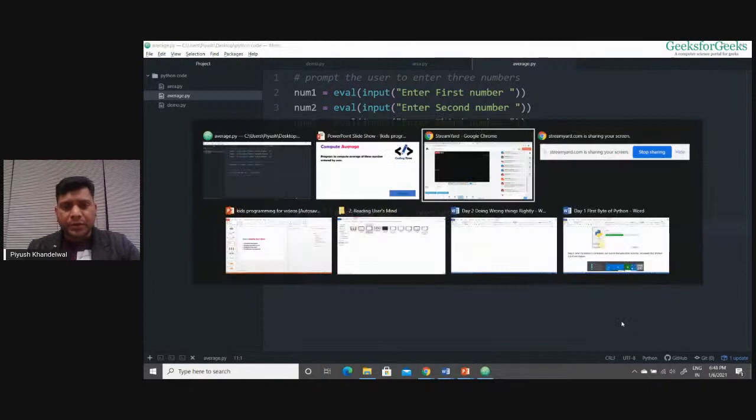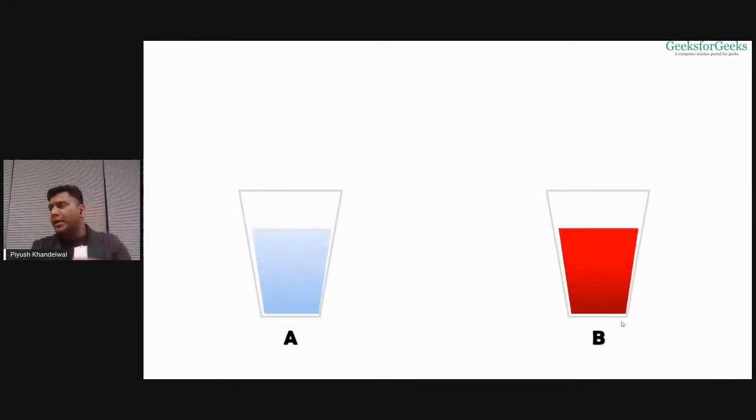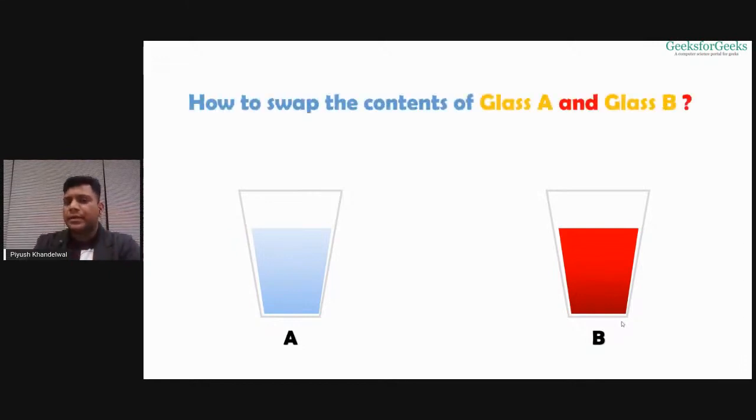Okay, let's go one step ahead. Now just look at these here. We have two glasses. One has a label A and another one has a label B. The glass A is filled with blue liquid, okay, and glass B is filled with red liquid. Now, if I ask you to swap the contents of these two glasses, right? I want blue liquid in glass B and red liquid in glass A. Can you do it for me?